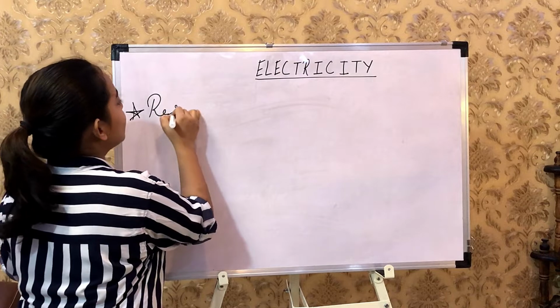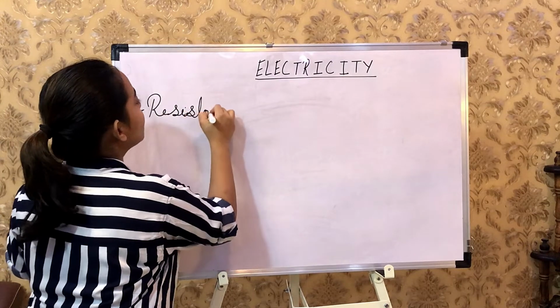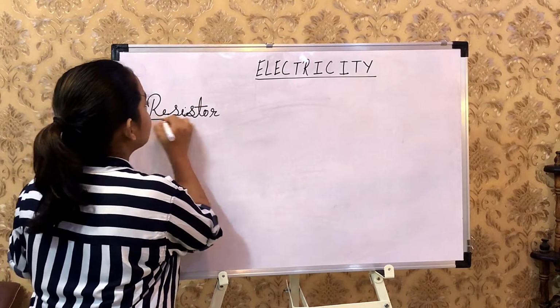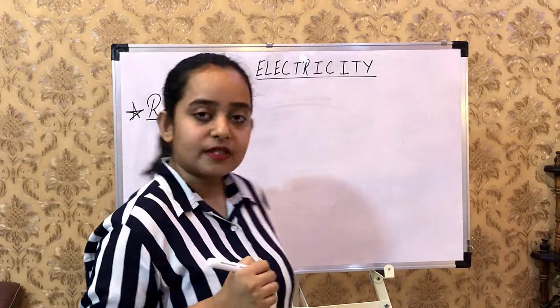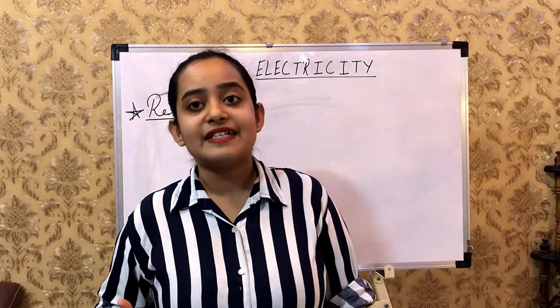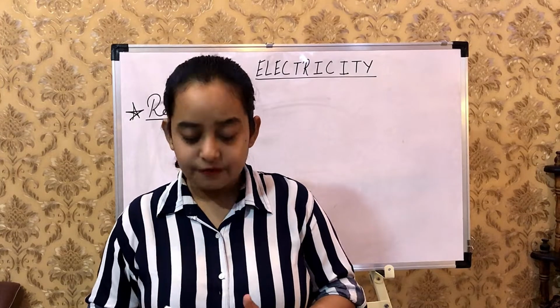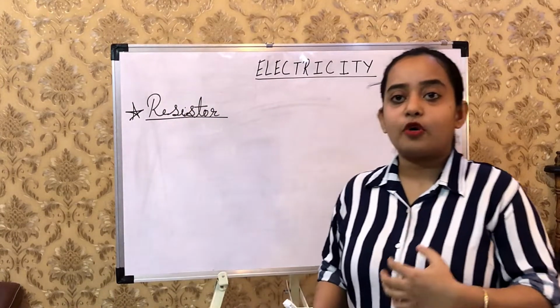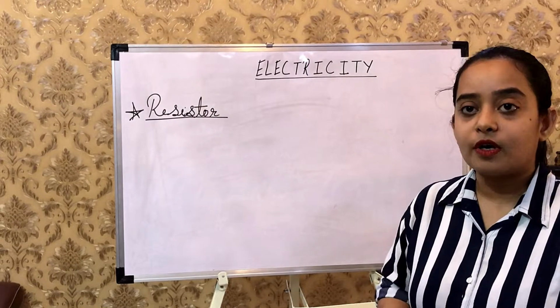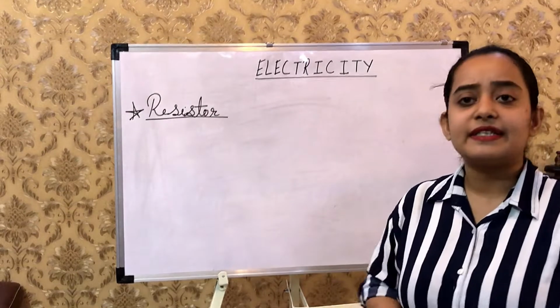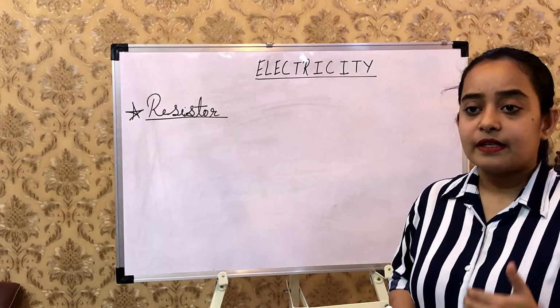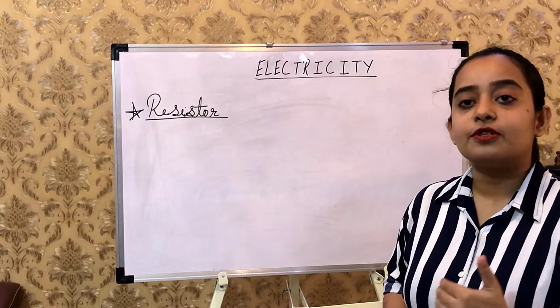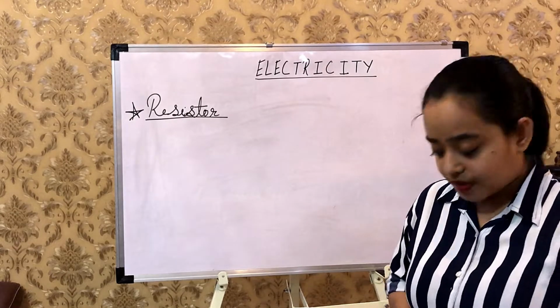What do you mean by resistors actually? Resistors are devices which provide resistance in the circuit. Now what do we mean by resistance? From the name itself, you understand resistances are something which provide obstruction. Obstruction to what? We are doing electricity, so this is self-explanatory: resistance or obstruction to the flow of current.